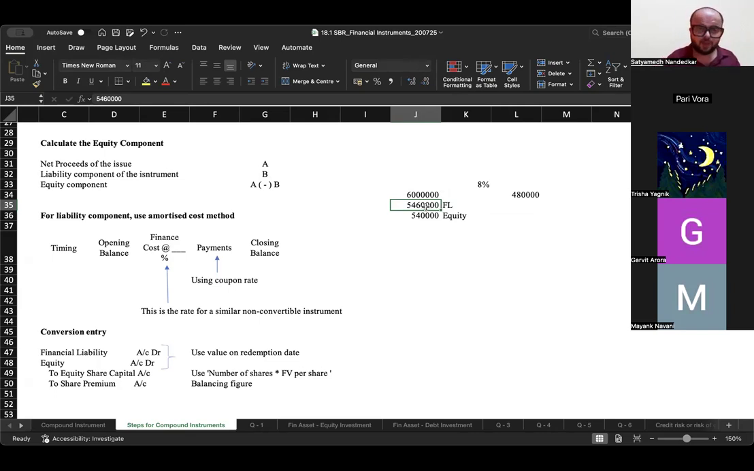Now, honoring the matching principle, I'm sure you will agree with me that when you record interest or finance cost in your P&L, you should not multiply 60 lakh with 8%. You should multiply 54 lakh 60,000 with whatever is the effective rate of interest, and that amount should be shown as a finance cost, not 60 lakh into 8%. वो finance cost आपको कहाँ से मिलेगा? You will get it from the amortized cost table.